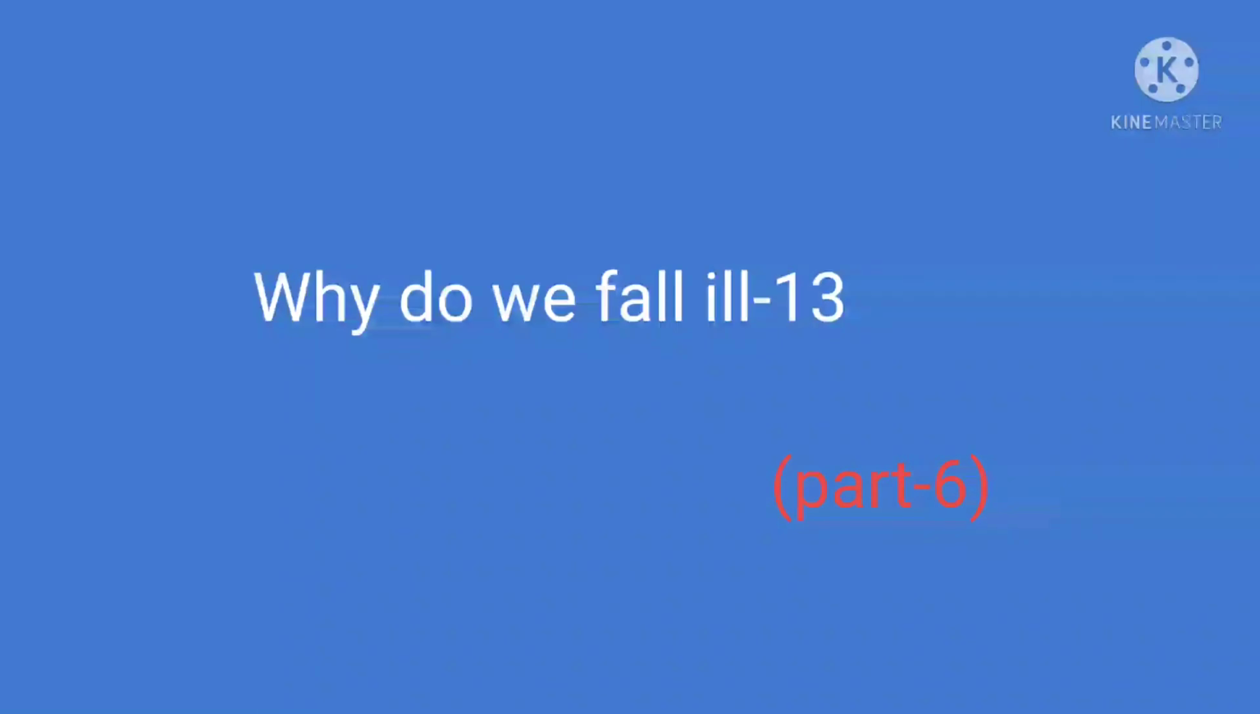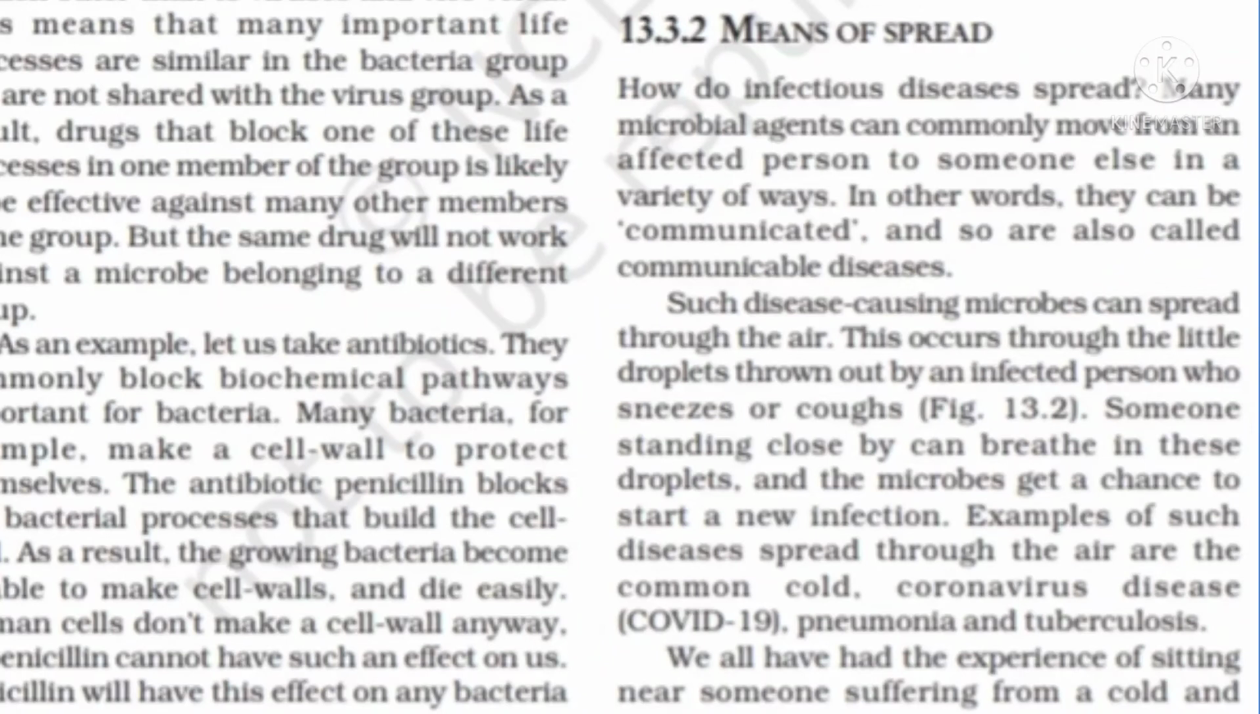In the previous section, we have completed infectious disease. Now we are going to learn some means of spread of this infectious disease. This infectious disease spreads from an affected person to a healthy person. Such diseases are spread by two major methods, that is direct transmission and indirect transmission.